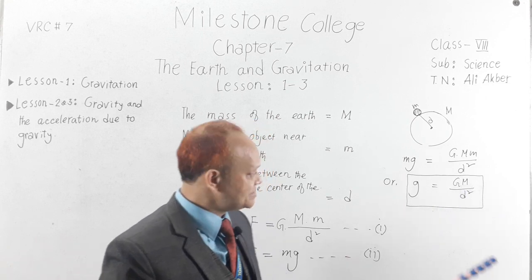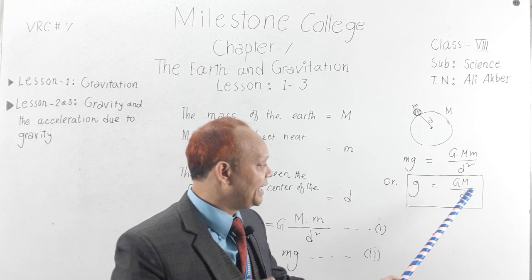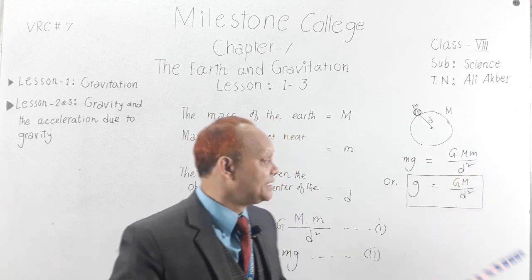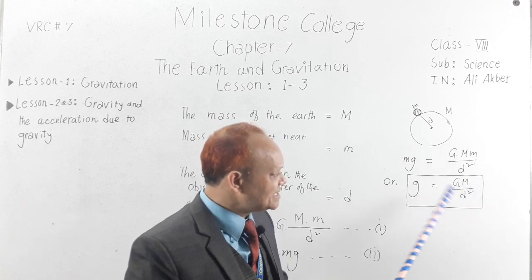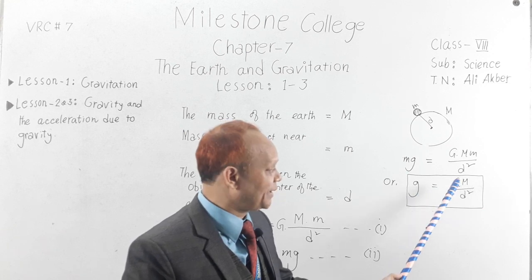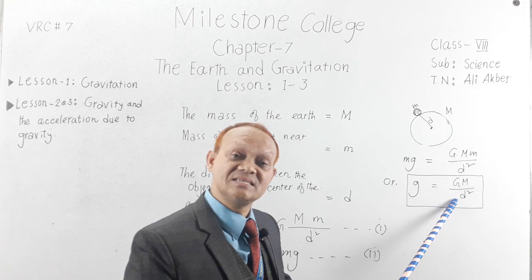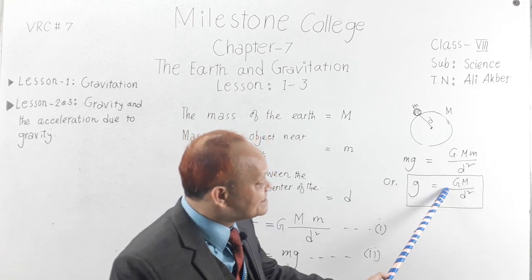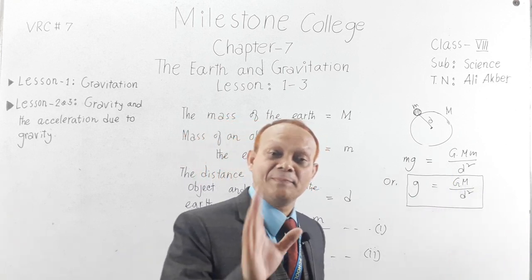Dear students, here capital G is a constant, and here capital M, that is the mass of the earth, is also constant. So the value of g does not get changed for capital G and capital M, but here D is distance. It is seen that in this equation the mass of the object, small m, is absent.